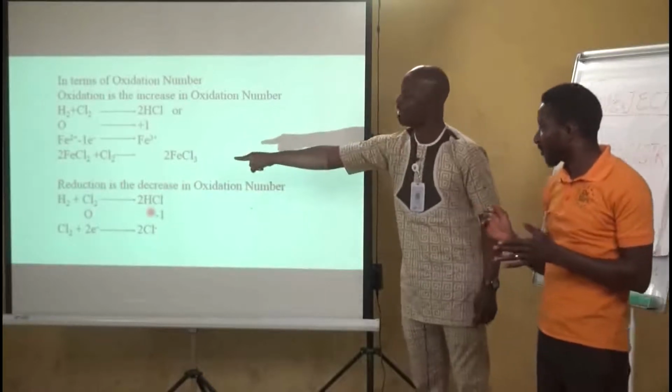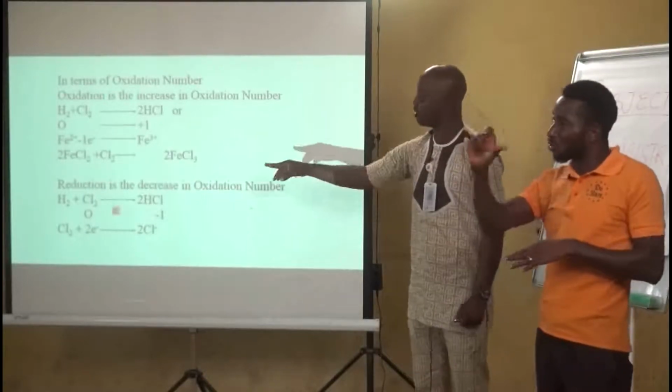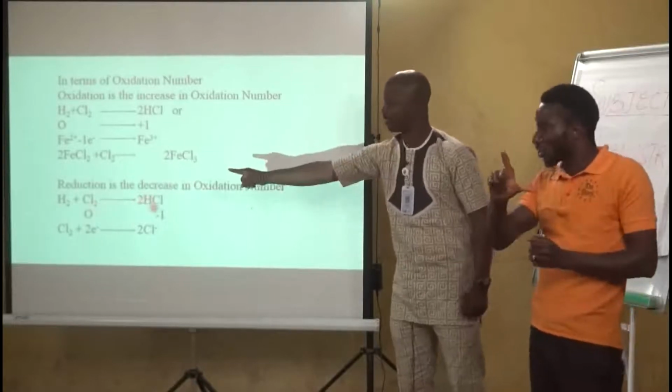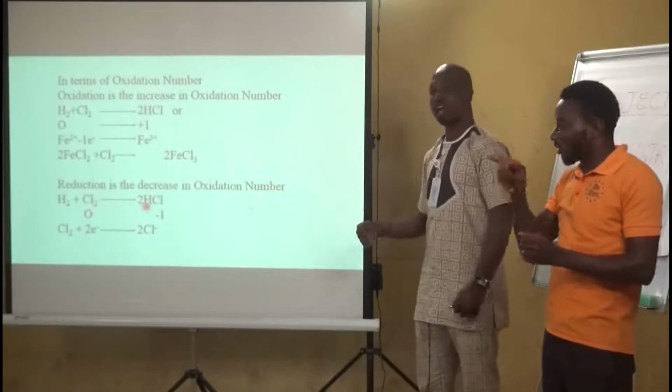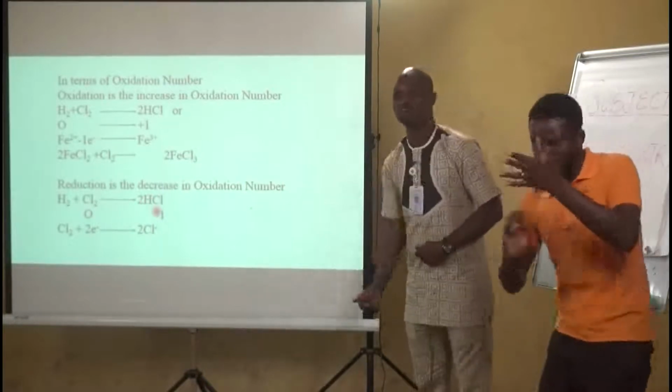When it is a molecule, Cl2, it is called chlorine. But when it combines with hydrogen to form hydrogen chloride, it becomes chloride. So chlorine is 0, chloride is -1. And from 0 to -1 is a decrease in oxidation number.